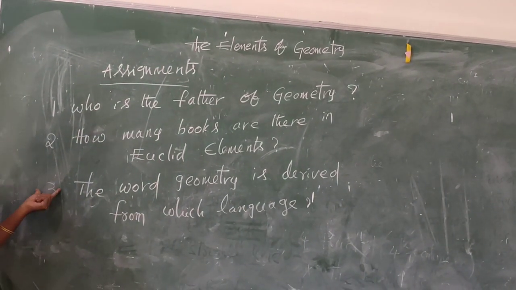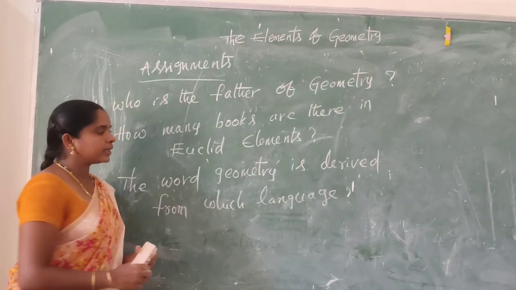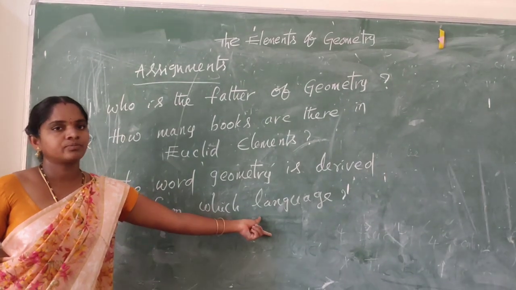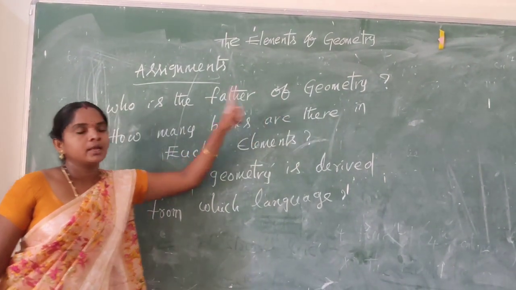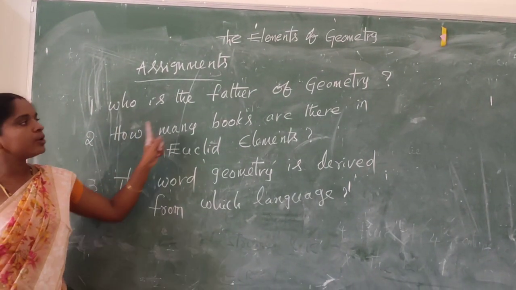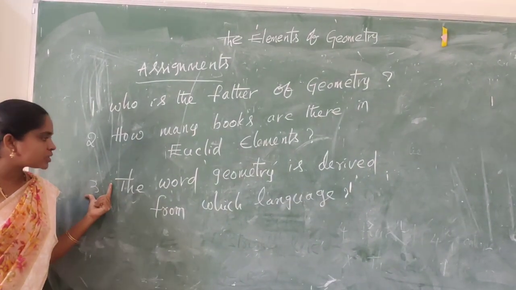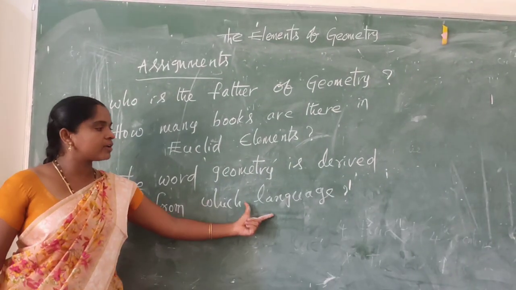Third question is, geometry is derived from which language? So the first question is, who is the father of geometry? Second question, how many books are there in Euclid's Elements? Third question, geometry is derived from which language?